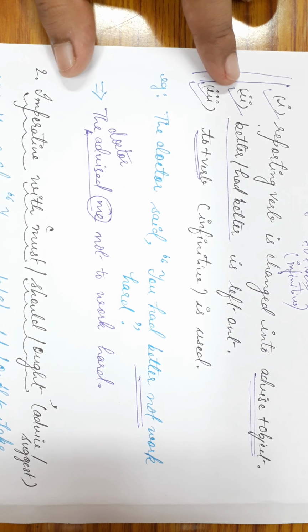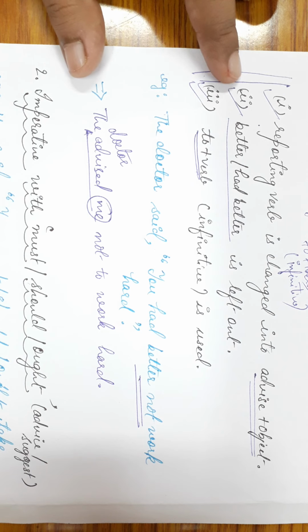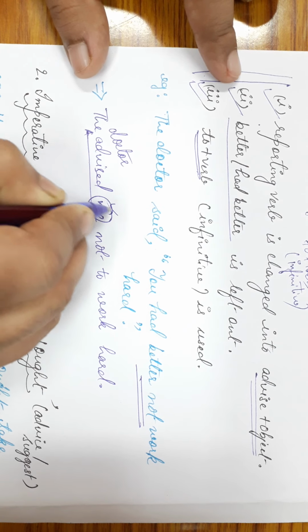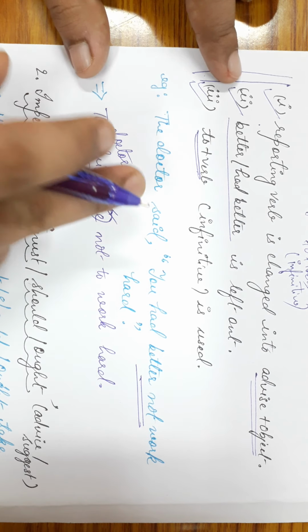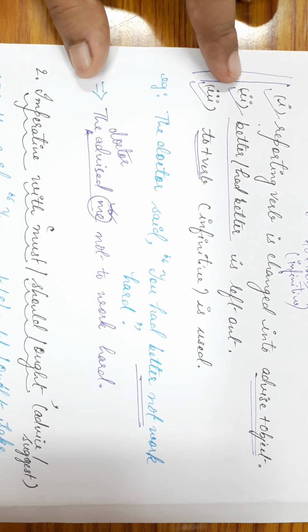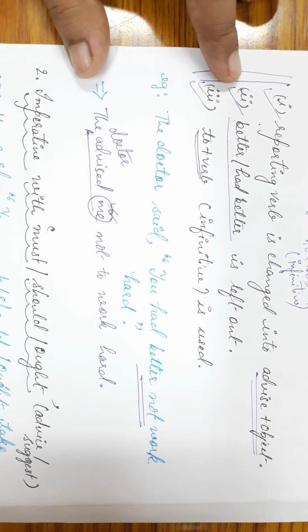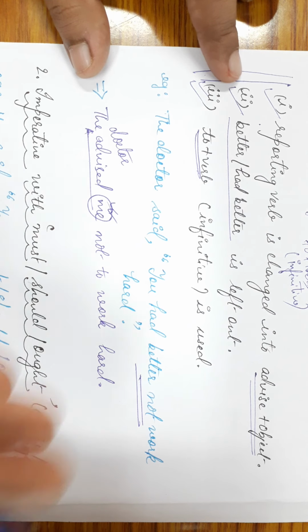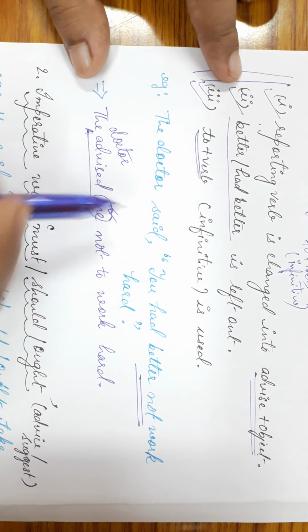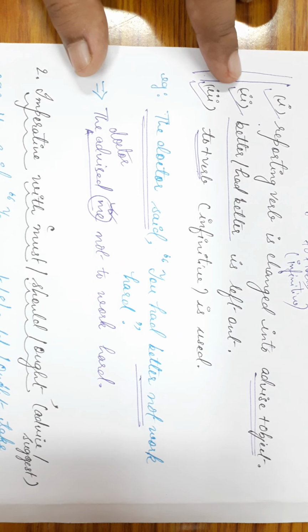If you simply write "the doctor advised," then the question will arise: the doctor advised to whom? If the question remains, it means that your sentence is not complete or it is not giving a complete sense. That's why you have to supply the object. So the doctor advised me, or the doctor advised him, or the doctor advised her, or the doctor advised them. You can supply any object if it is not given in the reporting clause in direct speech.